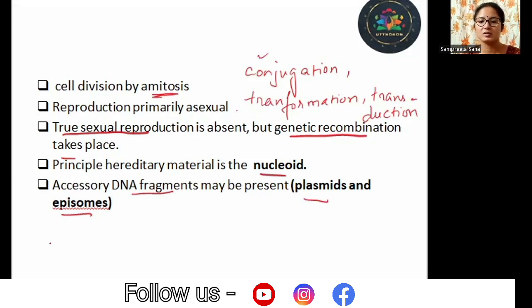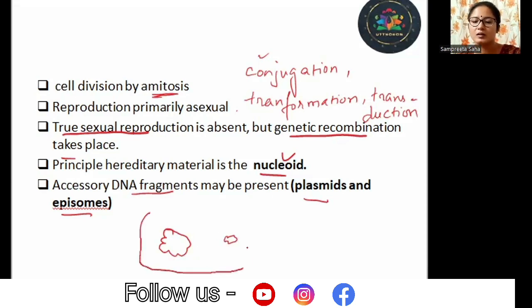One main difference is that plasmids do not get integrated into the nucleoid. Nucleoid is the main genetic matter, main DNA. So suppose this is the main DNA fragment and plasmid is another small accessory fragment lying somewhere inside the bacterial cell. Now, if this gets integrated in it, it will be called episome. And if it does not, then it is just plasmid.